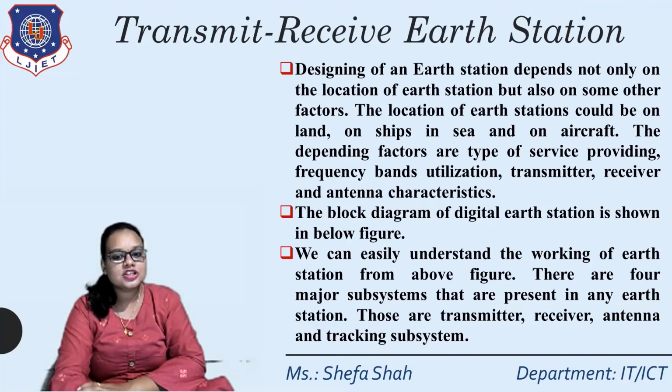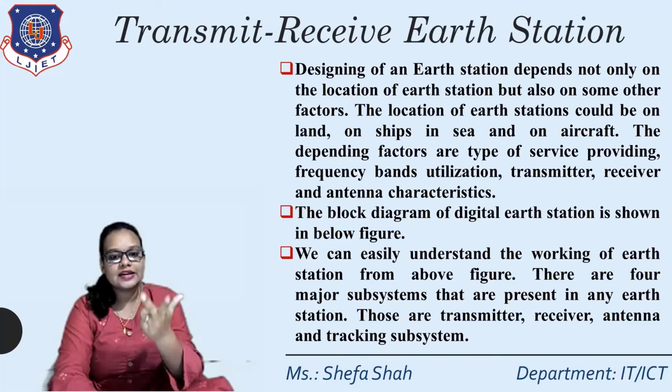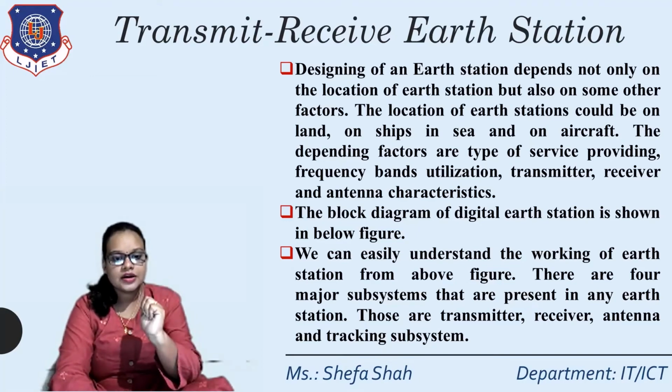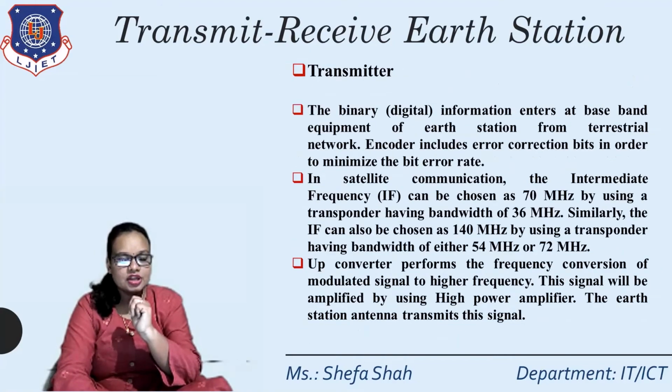Now, we can easily understand the working of an earth station from the above figure. There are four major subsystems present in the earth station. They are the transmitter, receiver, antenna, and the tracking subsystems. Right? Now, we will see each and every function in detail. So first, the transmitter. What does the transmitter do?